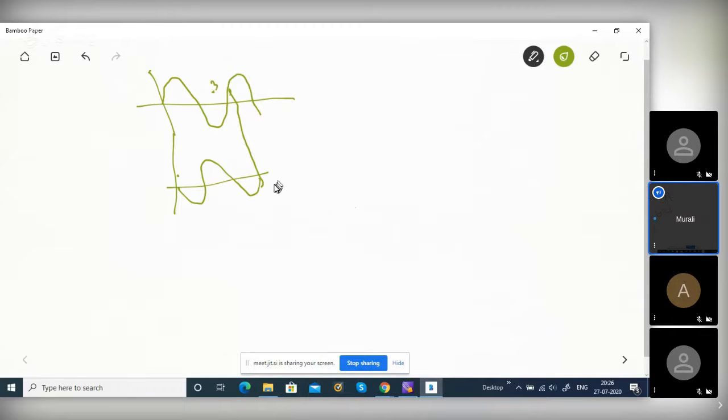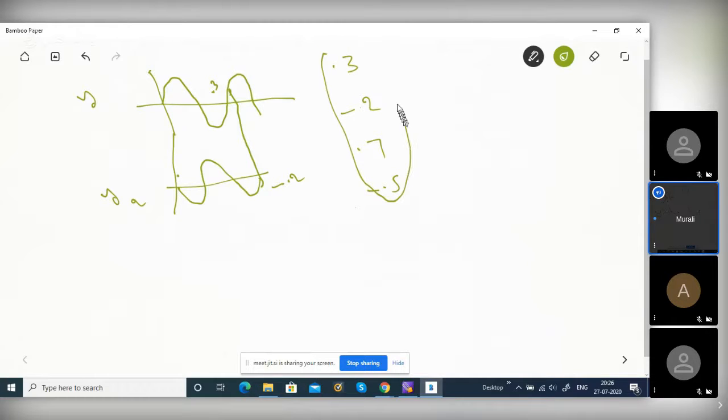Here it may be minus 0.2. This is y2, and this is y1. Like that, four different values you will be getting. This is a random variable. This is 0.3, minus 0.2, and another could be 0.7, another could be minus 0.5. Four different values you will be getting. Out of all 100, one will happen.